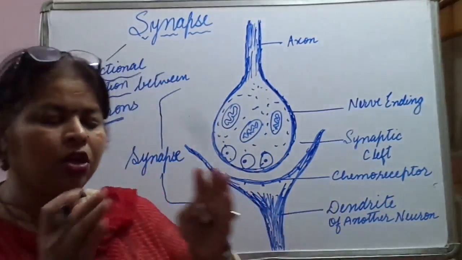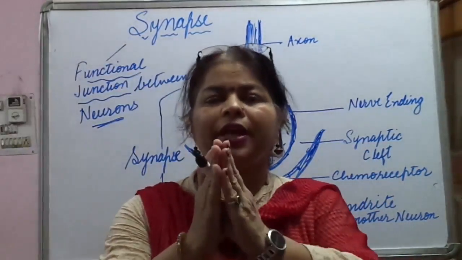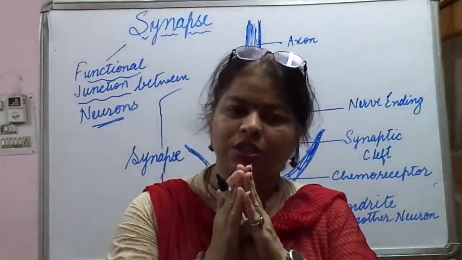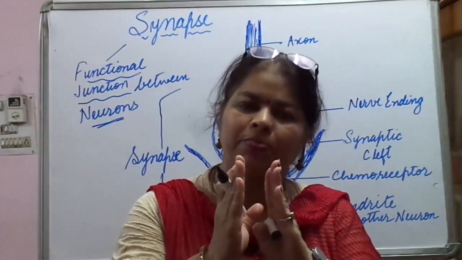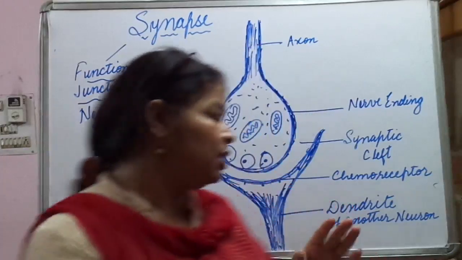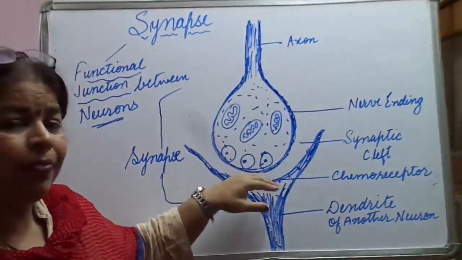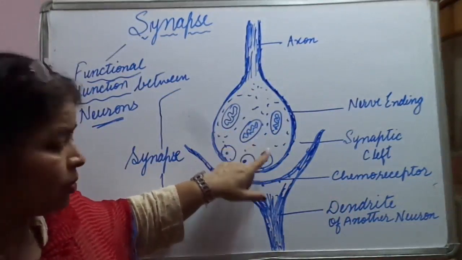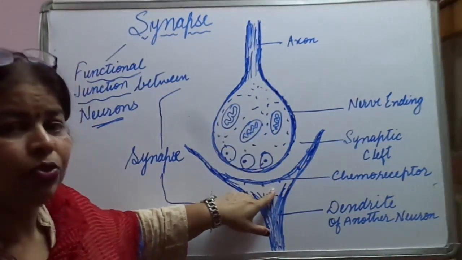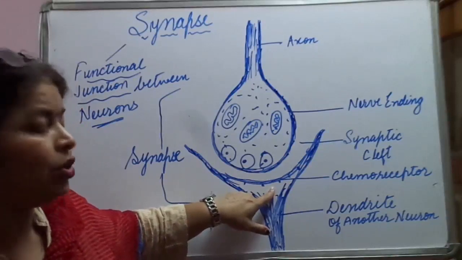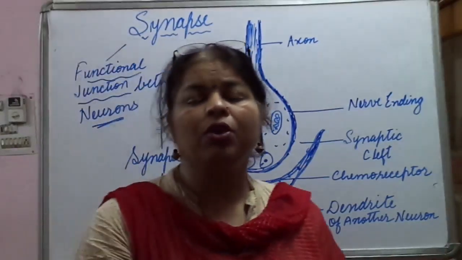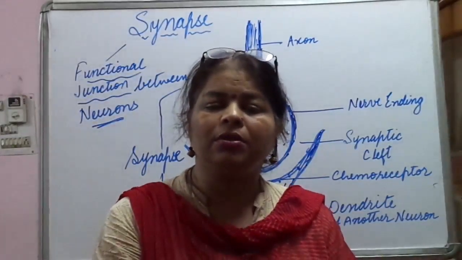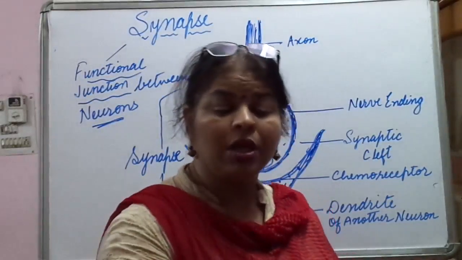They are not in contact with each other. They do not touch each other. They have a little bit of gap. Here in this gap, the nerve impulse jumps from this nerve ending and is transferred to the dendrite of the other neuron.